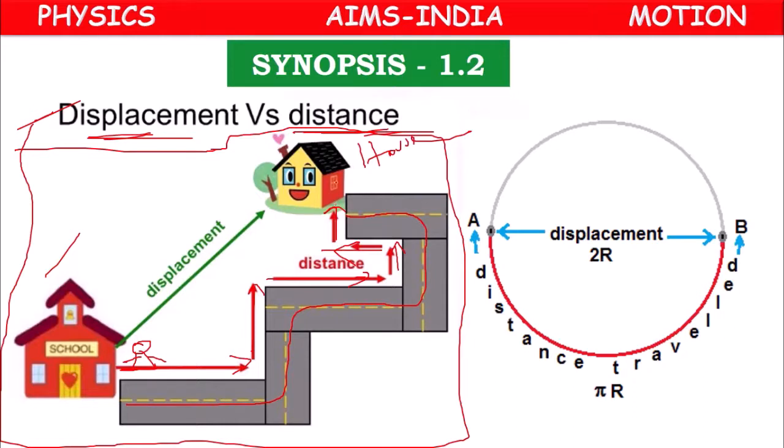This is the original path traveled by the boy, and this is called distance. Distance means the length of the original path.